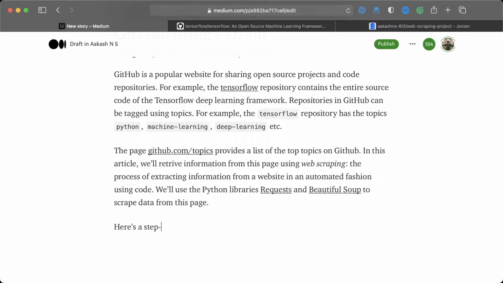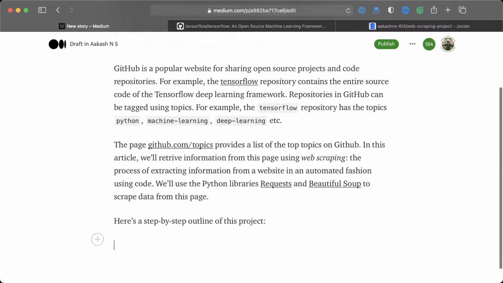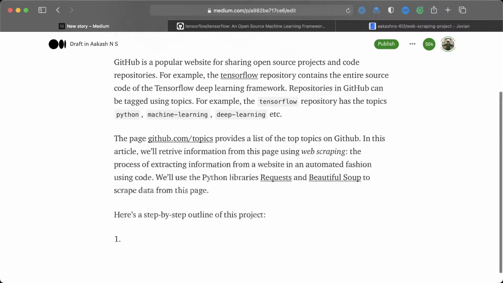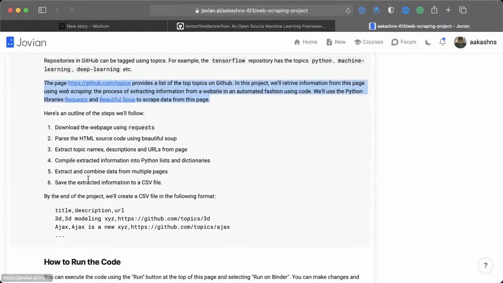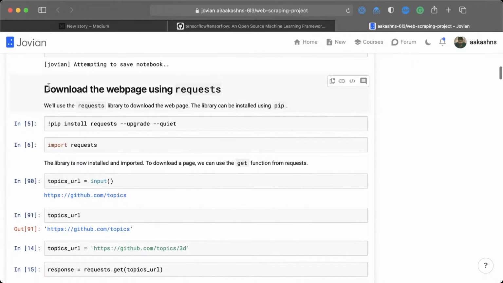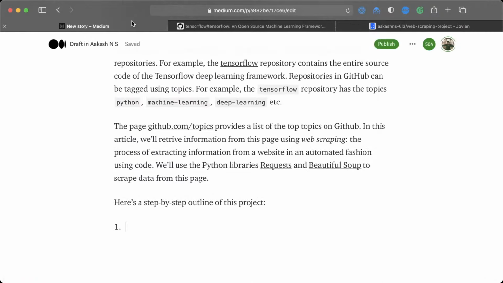So here is a step-by-step outline of this project. And you just put in the numbers and start putting in the outline. So what are we going to do? Well, let's look here. The first thing we're going to do is download a web page using requests. So I'm just going to put that here.